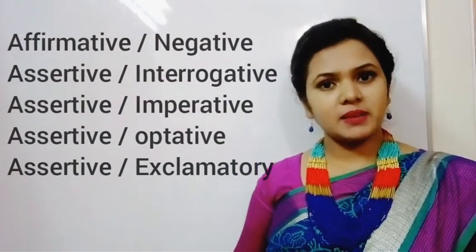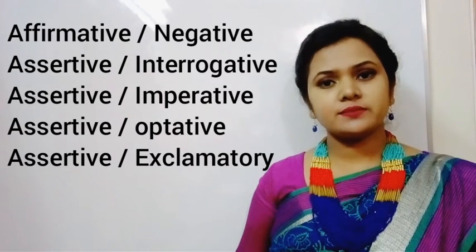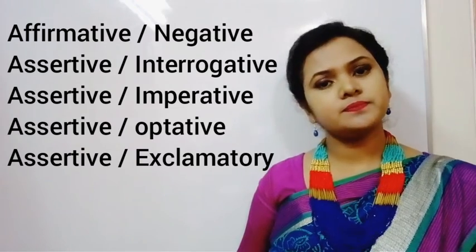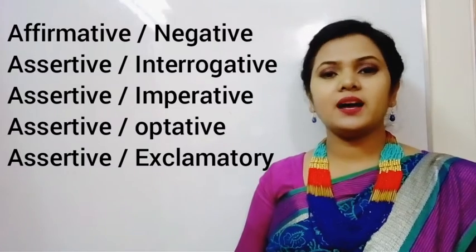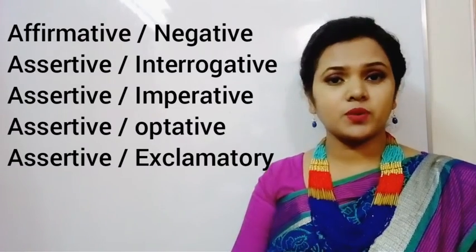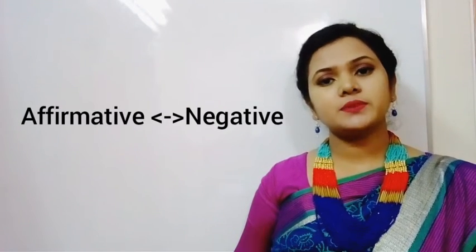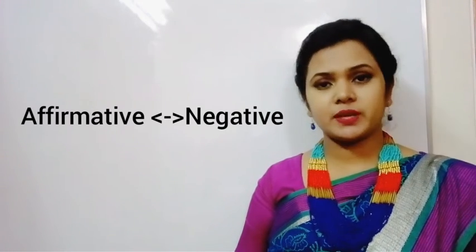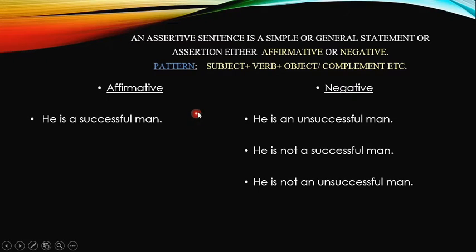And the transformations mainly occur between affirmative and negative, assertive and interrogative, assertive and imperative, assertive and optative, and assertive and exclamatory. Now we are going to talk in detail about how we are going to change the sentences from one to another. We are going to discuss in detail how affirmative sentences change into negative, and similarly the same rules will be applied to change a negative sentence into affirmative. So let's check out.